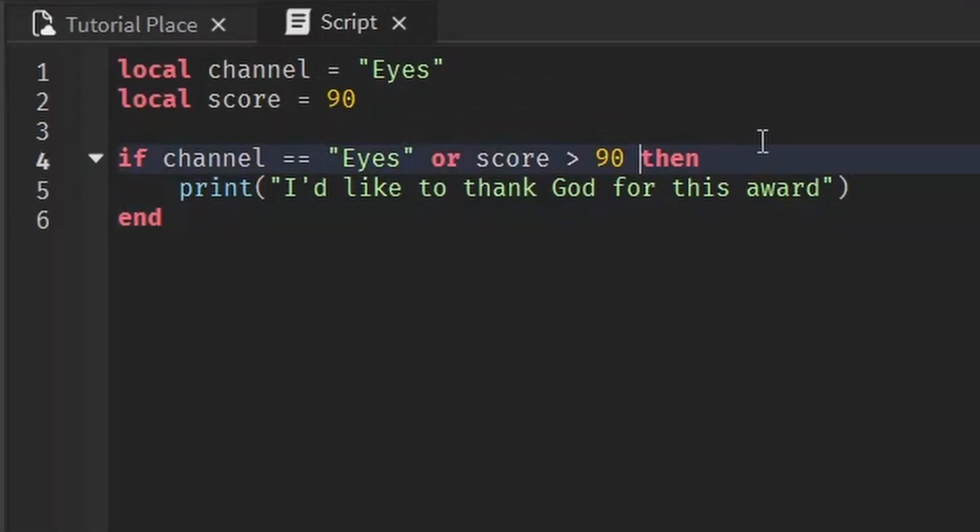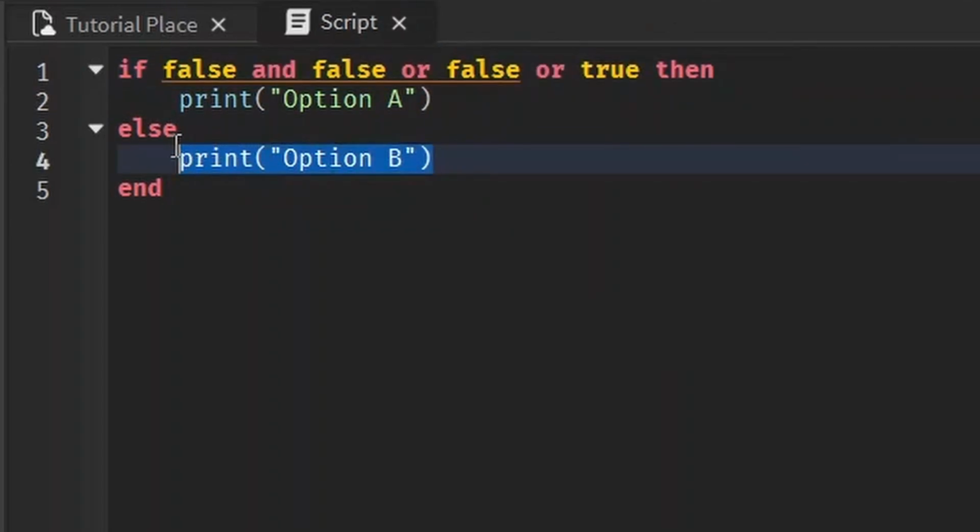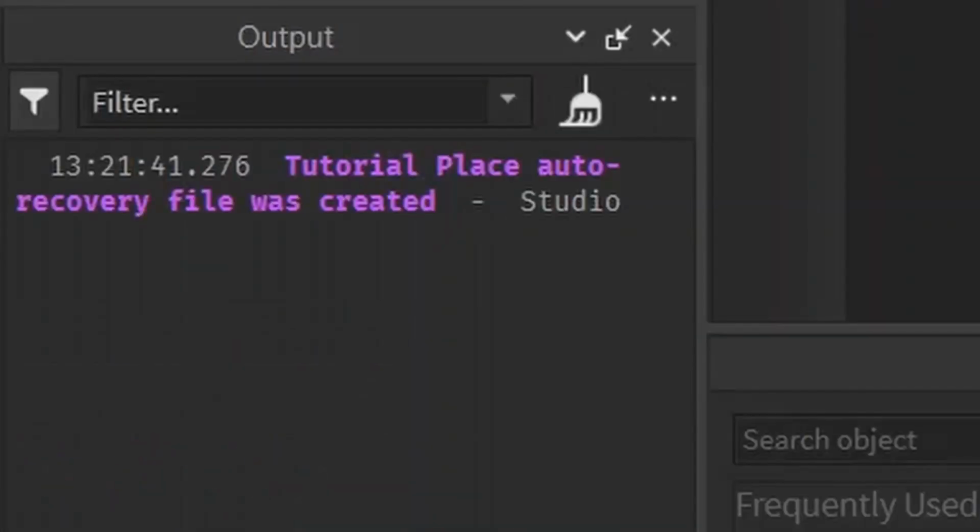If you have multiple things, like an and, 1 is equal to 1, and you have multiple things, it normally goes in order from left to right. But this could cause issues, so you can also use parentheses in your conditional statements. I'll show you an example of when this is useful. Alright, so we have this condition right here, and you don't need to understand this right now. I'll go over it with you, but just know if it boils down to true, it'll print out option A, and if it boils down to false, it'll print out option B. So let's see what it prints.